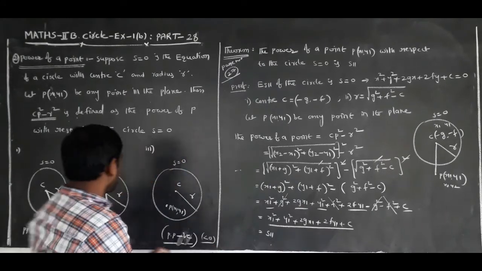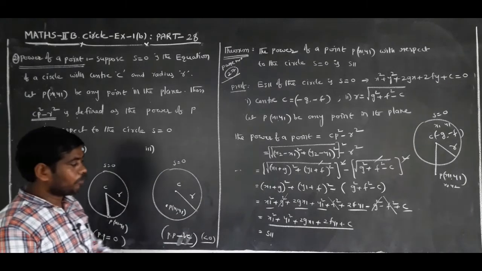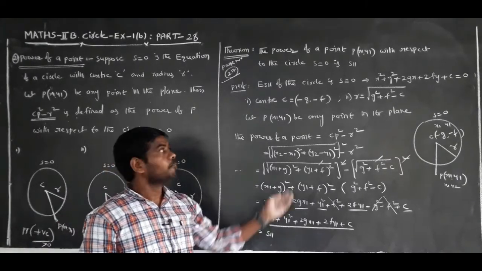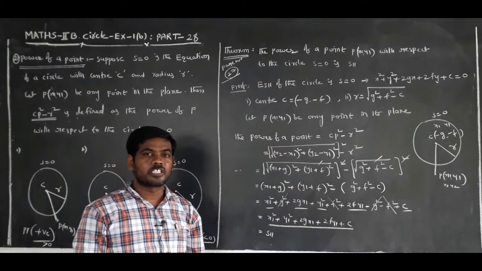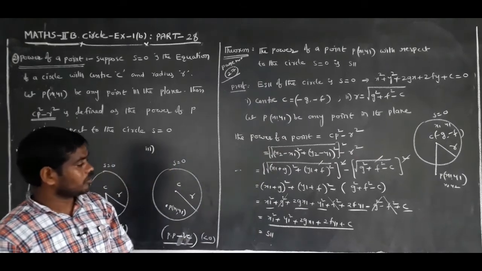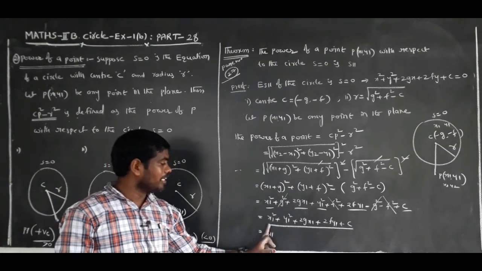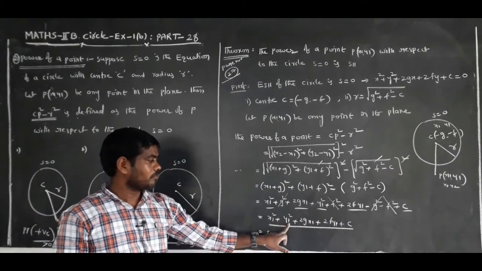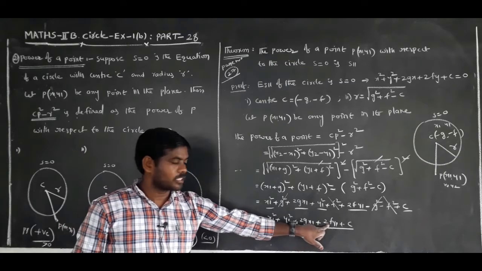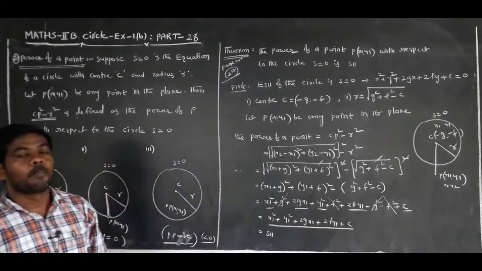This is the power of a point. S11 means x1 square plus y1 square plus 2g x1 plus 2f y1 plus c.